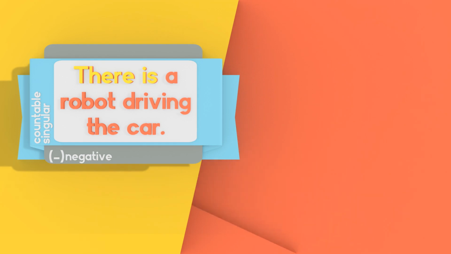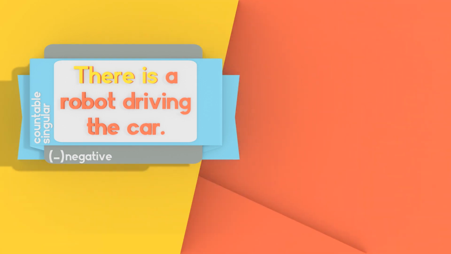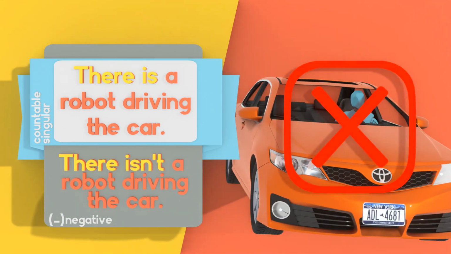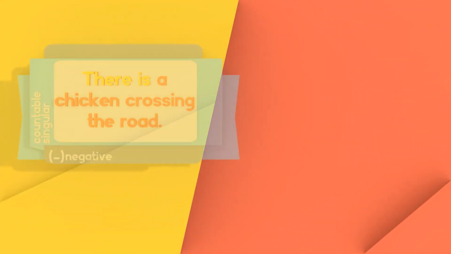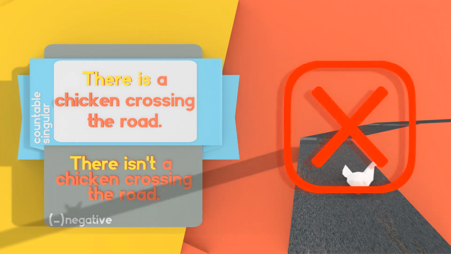For the first example, I have a countable singular, robot. There is a robot driving the car. And if we want to say this in the negative, there isn't a robot driving the car. There is a chicken crossing the road. There isn't a chicken crossing the road.